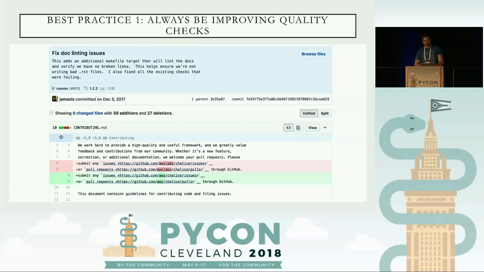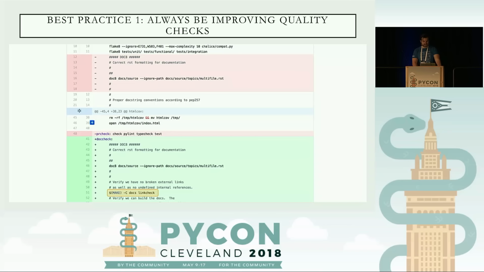where when Chalice moved from the AWS Labs organization to the AWS organization, we forgot to change some of the links from AWS Labs to become AWS. So we could have just fixed the links and been on our merry way, but instead we fixed the links and added a check for it. So if you highlight right here, we added a docstring check. So the benefit of that is that it ensures that there's no other broken links, and also there won't be any future broken links in Chalice. So that was a good example.